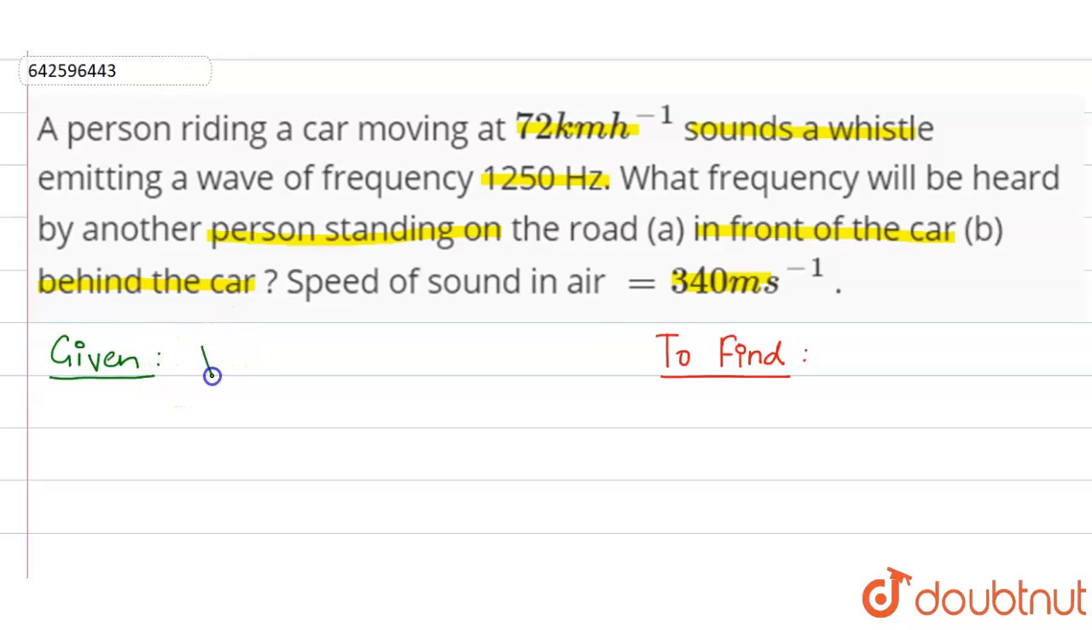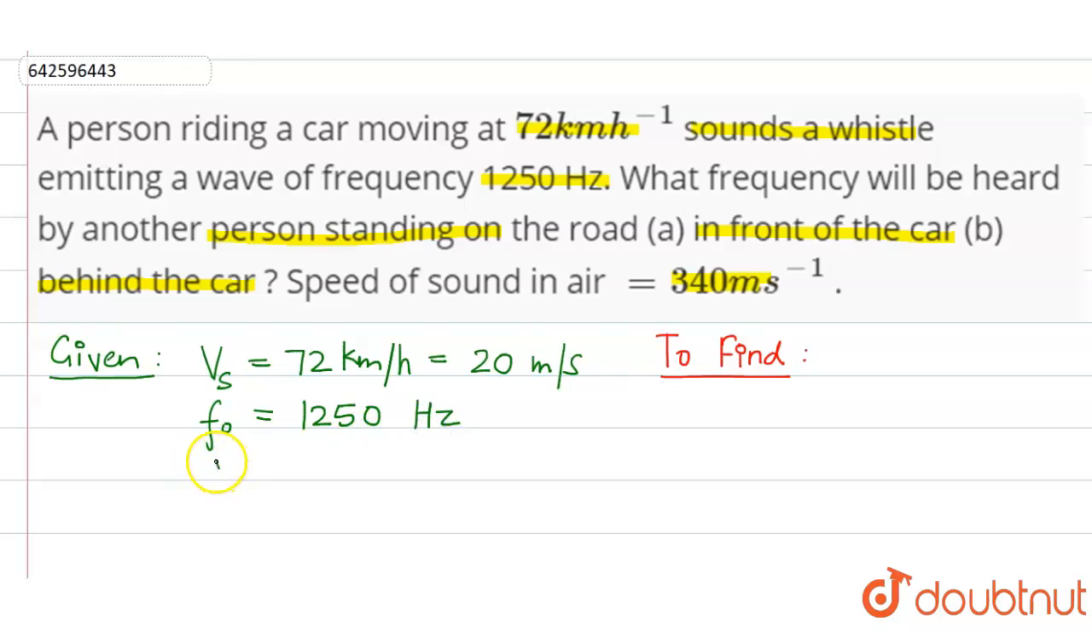So speed of the car, as the car is making sound, so this is actually source. So we'll call this as Vs. So Vs is 72 kilometers per hour. So we will convert this into meters per second as all the data is in meters per second. So on converting, we will get this as 20 meters per second. Also, we are given the original frequency of the sound as 1250 Hz. We are also given speed of sound in air as 340 meters per second.